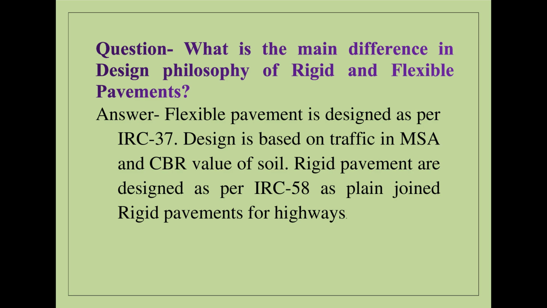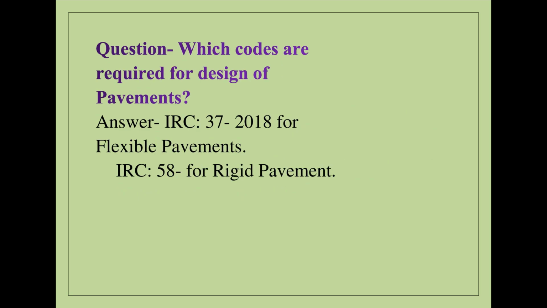Question: What is the main difference in design philosophy of rigid and flexible pavements? Answer: Flexible pavement is designed as per IRC 37. Design is based on traffic in MSA and CBR value of soil. Rigid pavement are designed as per IRC 58 as plain joint rigid pavements for highways. Question: Which codes are required for design of pavements? Answer: IRC 37/2018 for flexible pavements. IRC 58 for rigid pavement.